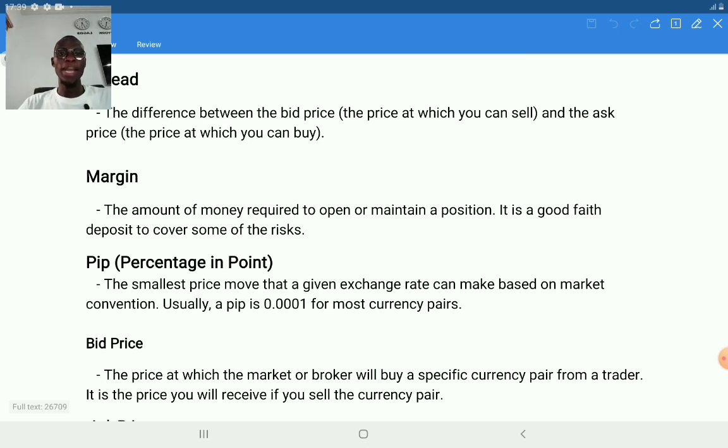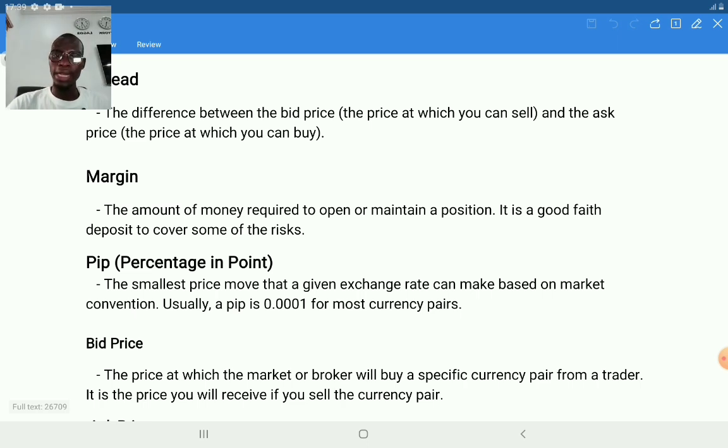Then margin. Margin is the amount of money required to open a position or to maintain a position. The larger your margin is, the larger the position you are able to open, or the larger the amount of position you are able to hold. That is margin. When you have a large margin, you'll be able to maintain a larger position on your account.